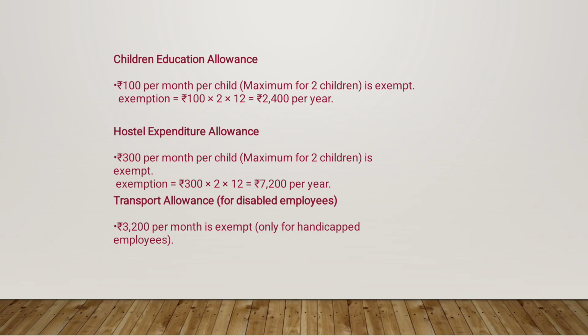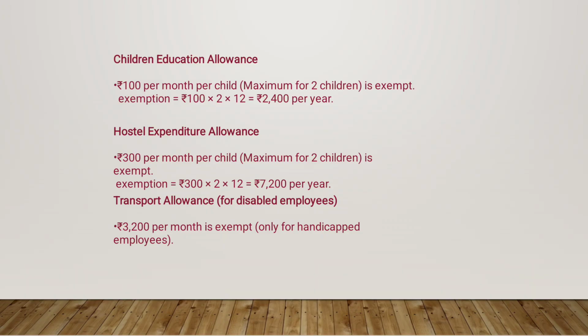There are a few more allowances under this partially exempted category. For example, children education allowance, 100 per month per child, up to a maximum of 2 children.